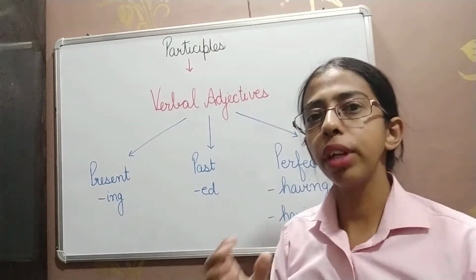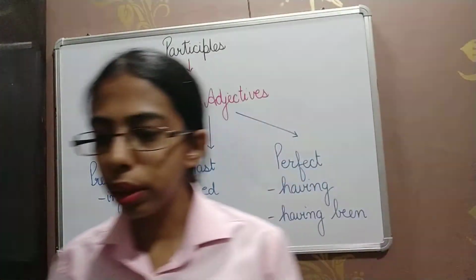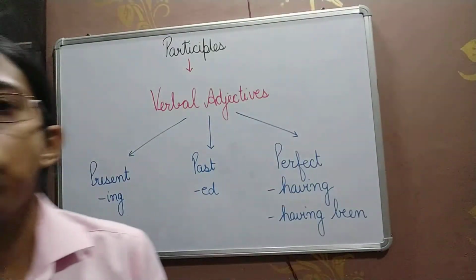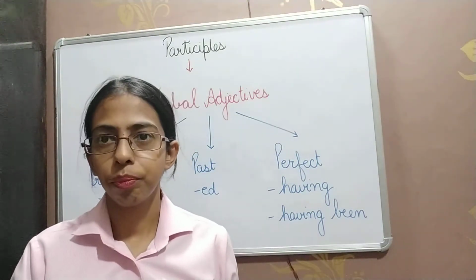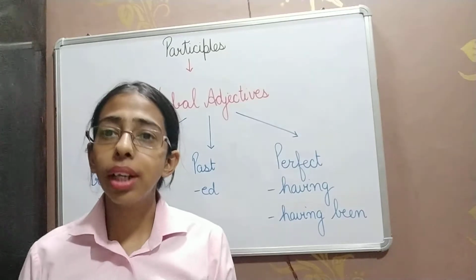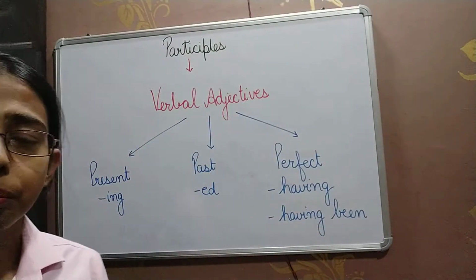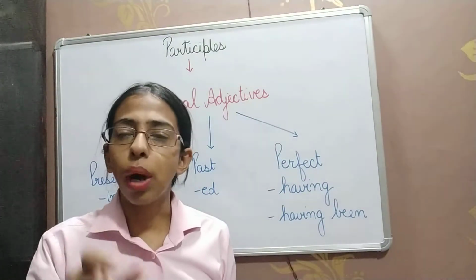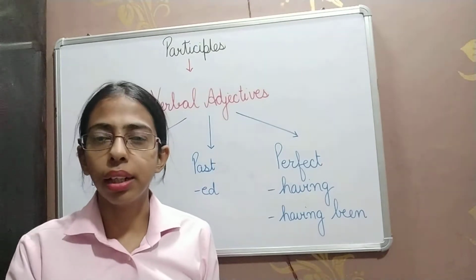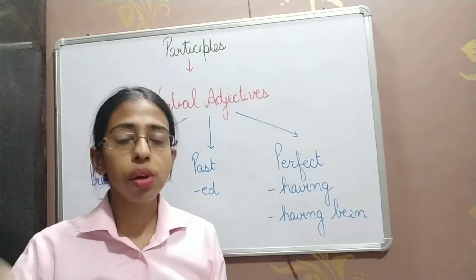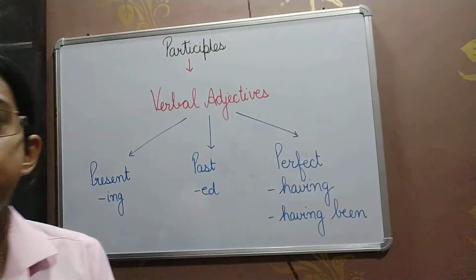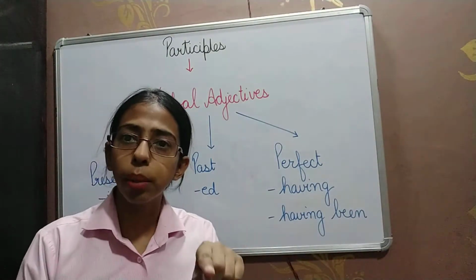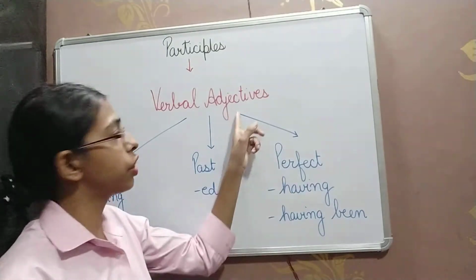For example, I say the wounded man was rushed to the hospital nearby. If I say the wounded man, here wounded is the participle, but it is qualifying the noun man. The wounded man was rushed to the hospital, right? So here wounded is a participle because it is a verb which is acting as an adjective.